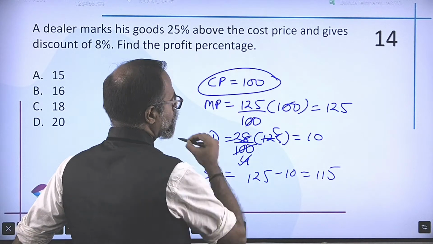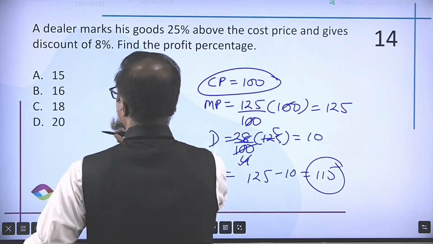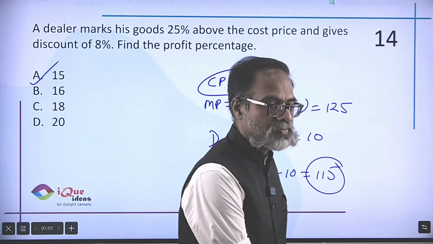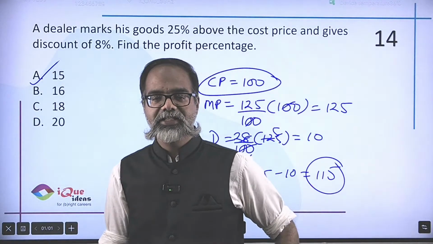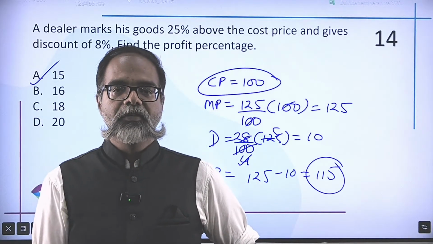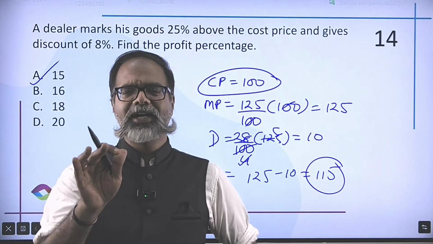So compared to the cost, I'm getting 15 rupees more. So 15 percent is his profit percentage. Very, very easy question. Definitely not something which we will lose too much sleep over. I mean, 20 seconds, you are done with this one.